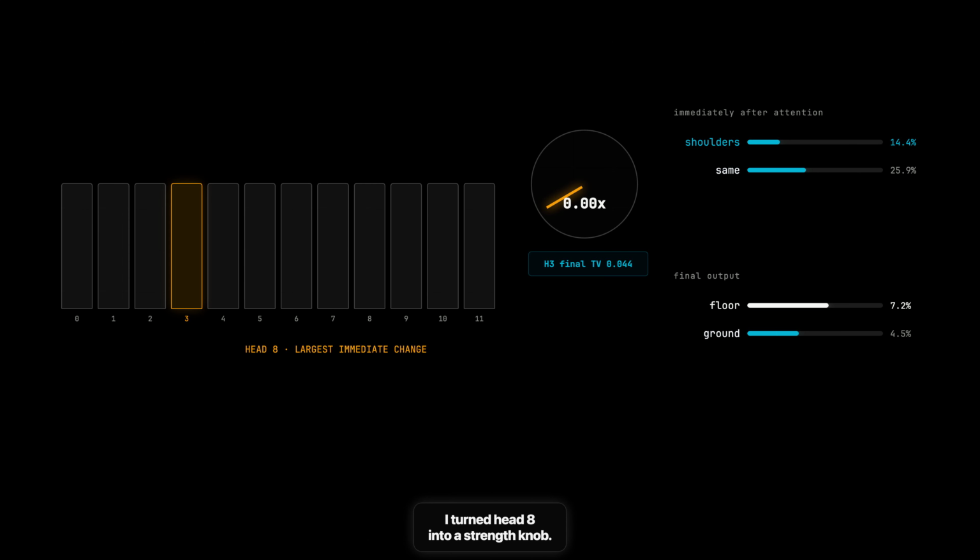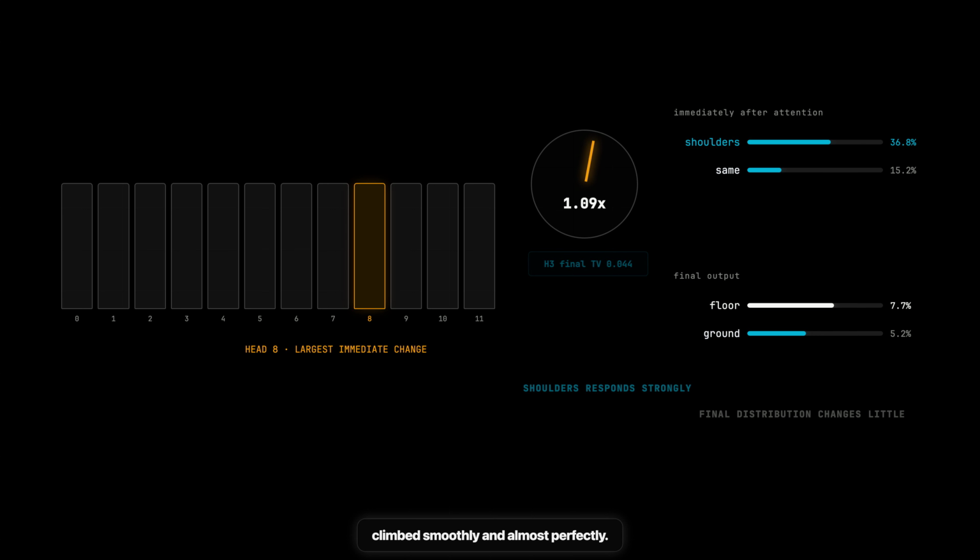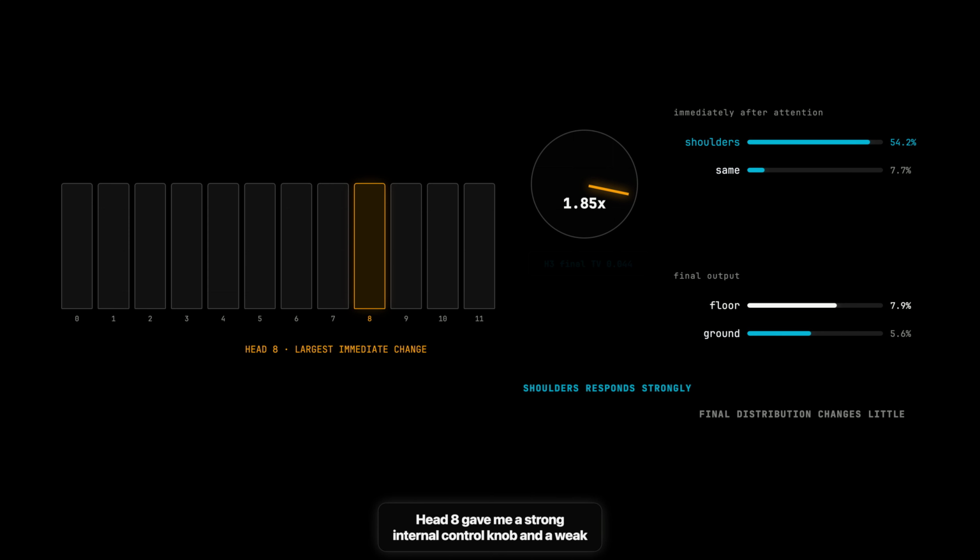I turned head 8 into a strength knob. As I increased it from 0 to double strength, the shoulders signal climbed smoothly and almost perfectly. The final answer barely moved, and floor stayed on top throughout. Head 8 gave me a strong internal control knob and a weak behavioral one.